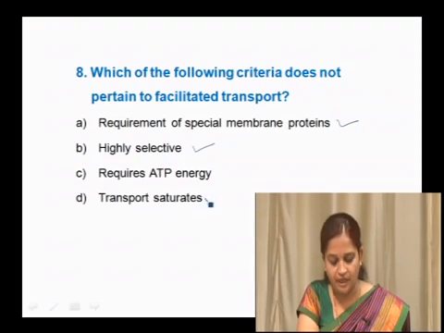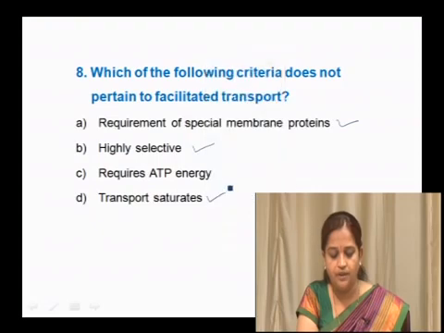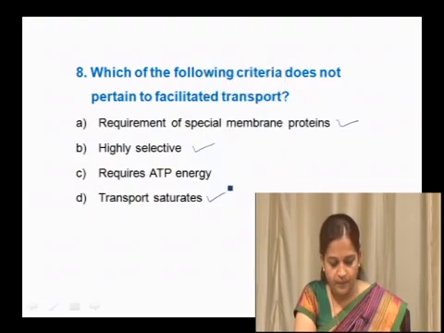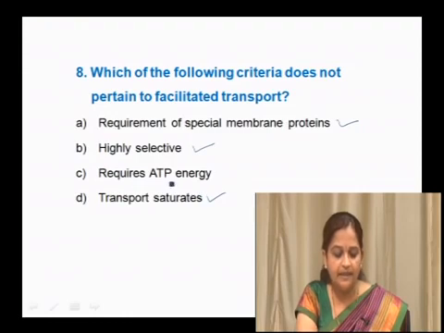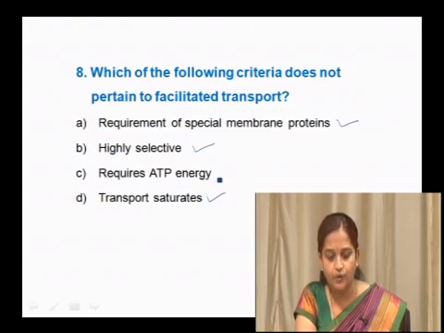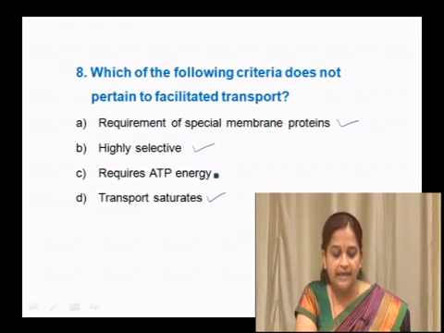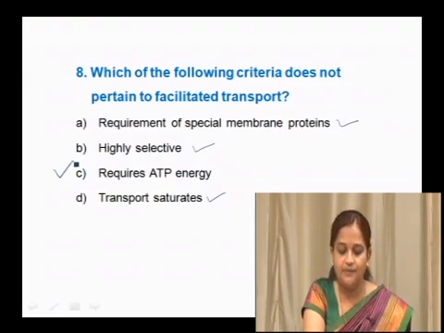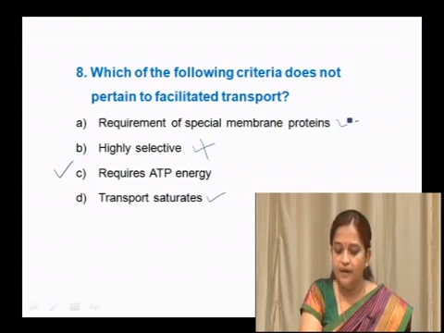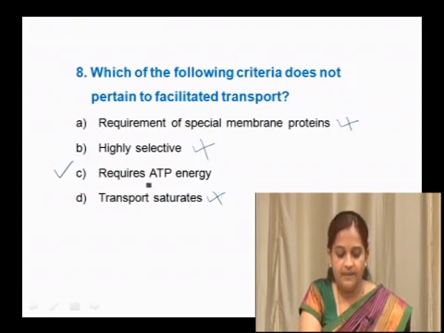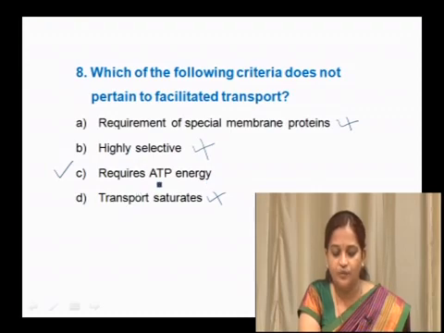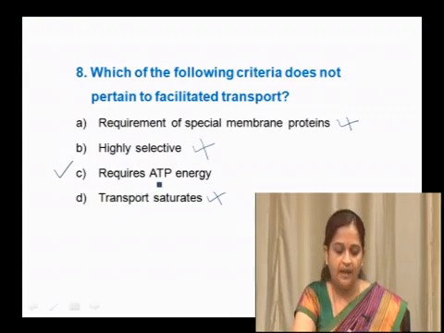Transport saturation is also a correct option, but here they want what does not pertain to facilitated transport. Yes, all these three are required, but ATP is not required. It is required in active transport and not in facilitated transport. So, the right option here is the one where ATP is not required, and the option given is that it is required. So, this is the right option.